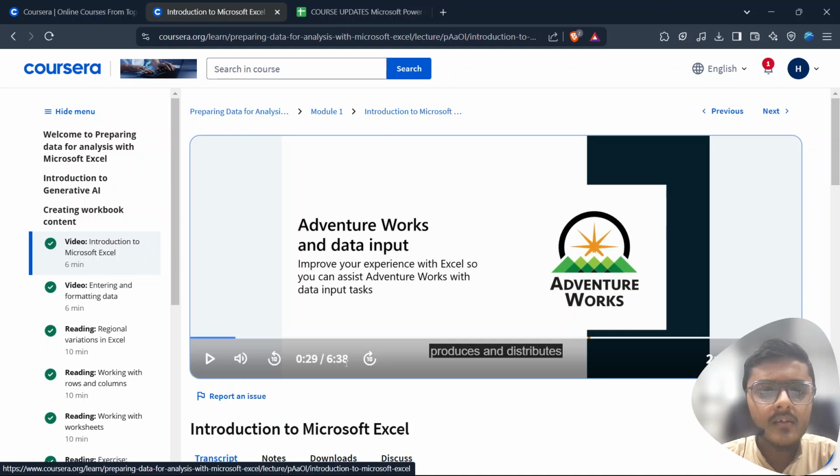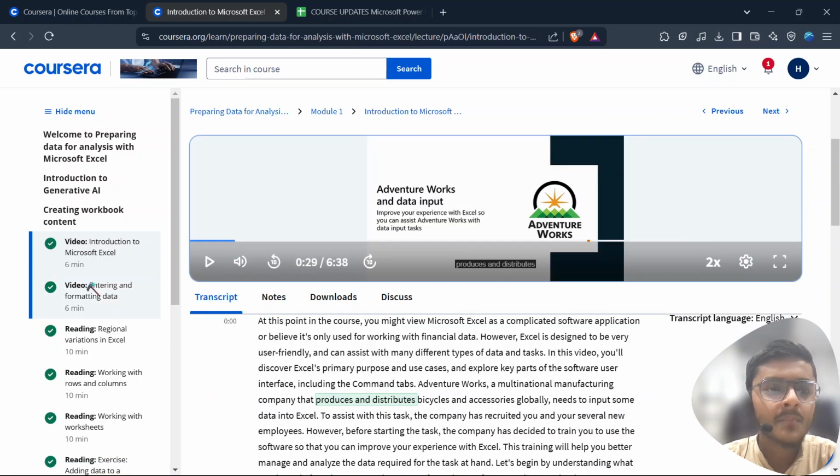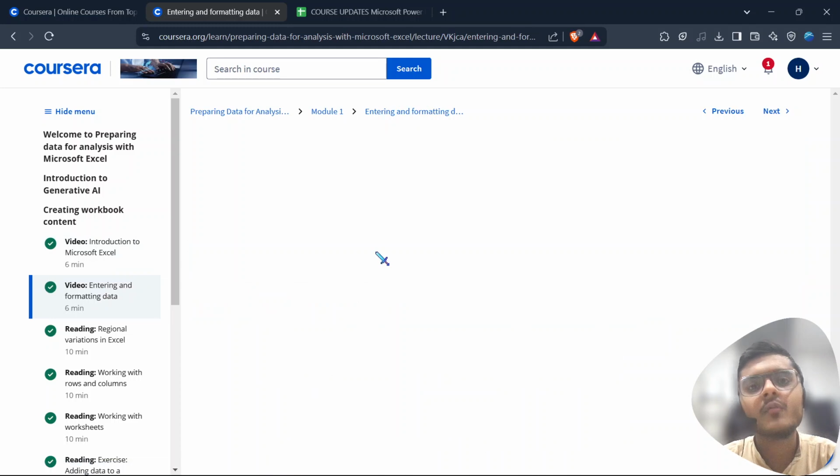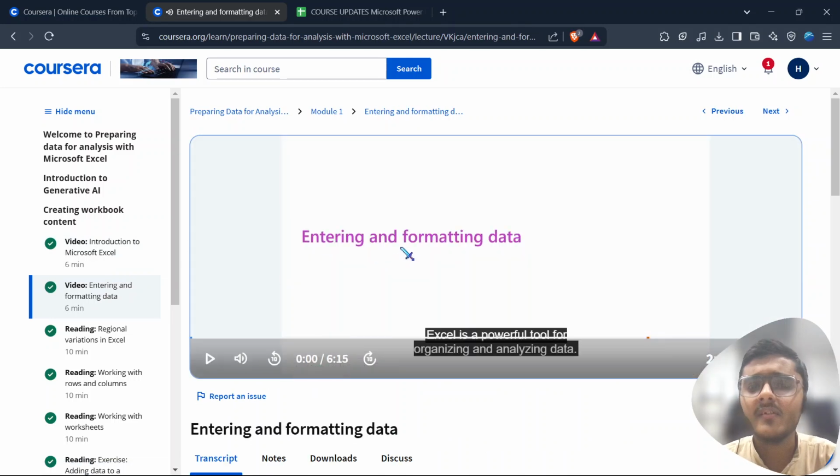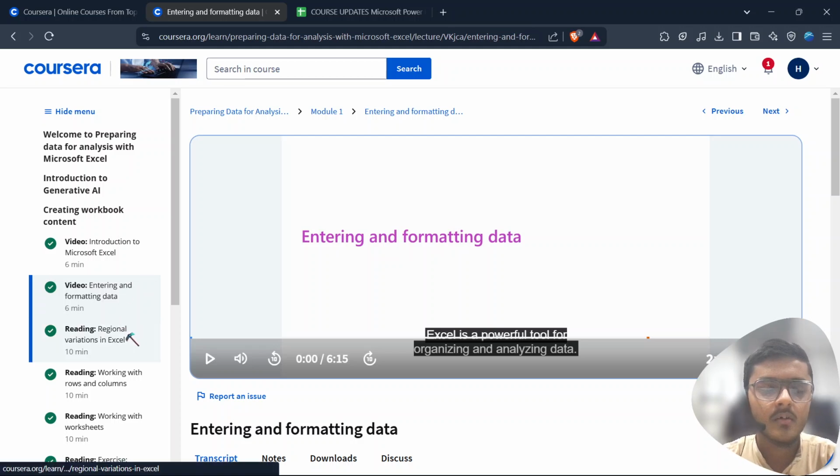Then I completed this. It was about 6 minutes and 38 seconds, very basic. And then entering and formatting data: how we enter data into a new worksheet, and how we go through the basic formatting, for example, the background color. I understood it very well because I have already done these tasks in the past, so I'm very familiar with this process.